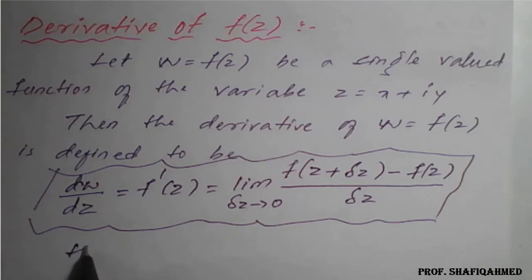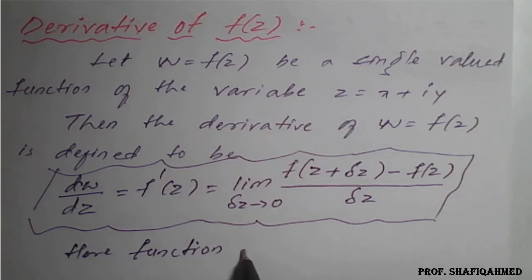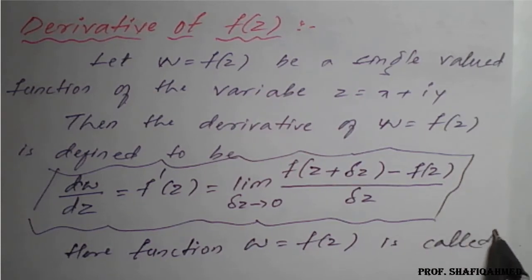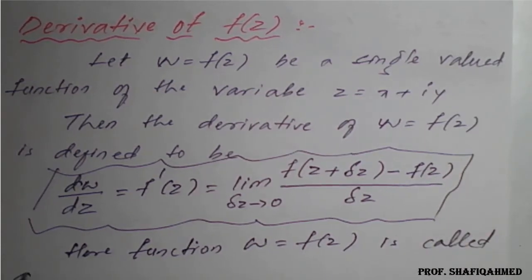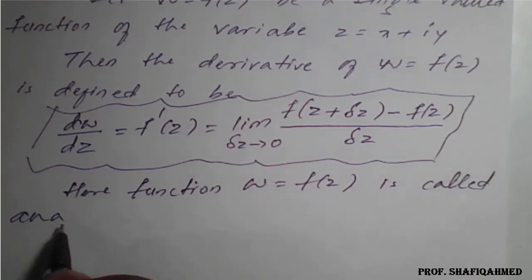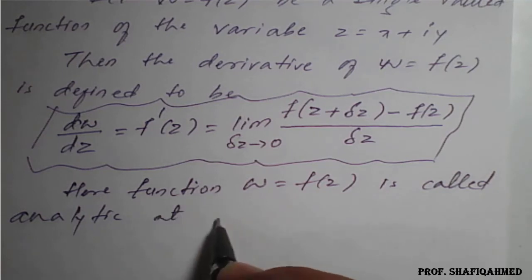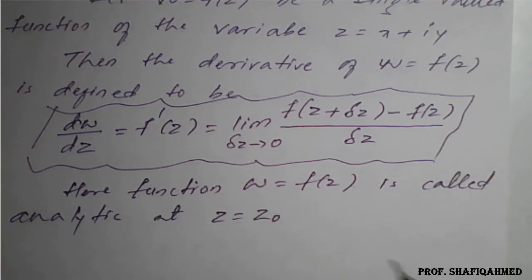Here the function w is equal to f of z is called analytic at z is equal to z naught, where this z naught is a neighborhood point.